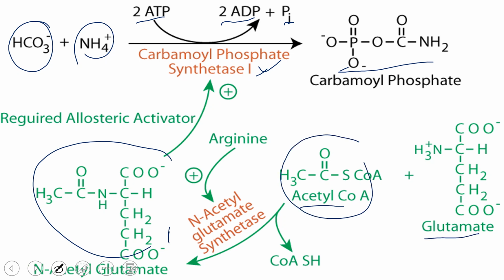So we require acetyl coenzyme A and glutamate for the synthesis of N-acetyl glutamate, which is required for these reactions. This is produced by N-acetyl glutamate synthase. The synthesis of N-acetyl glutamate is also regulated by arginine, and you have already seen that arginine is one of the intermediates of the urea cycle. So this is how it is cyclically regulated. This is one of the most important regulated steps of the urea cycle, which occurs in mitochondria.